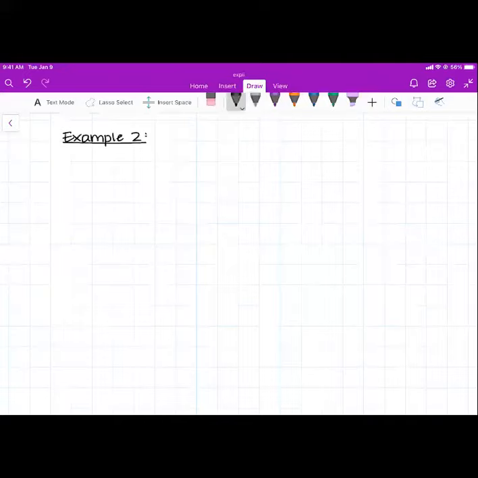Let's do 6, 7, 10, 14, 13, and 4. So here we have 6 numbers. This is an even number of values, which in this case is 6. And so let's try to do what we did earlier.